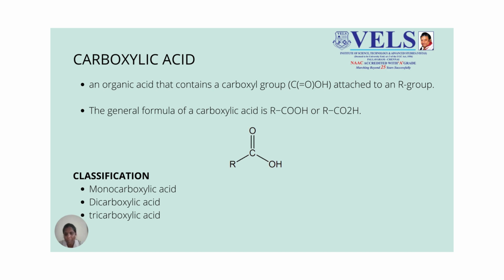A compound which contains one carboxylic acid group comes under the category of monocarboxylic acid. The general formula is R, C double bond O, OH. An example is formic acid, HCOOH. It contains only one COOH group.